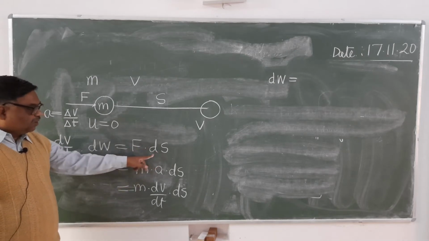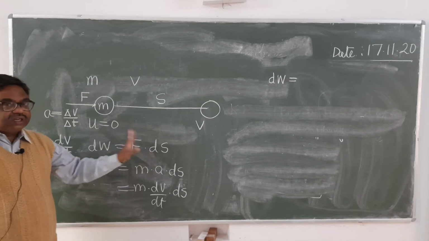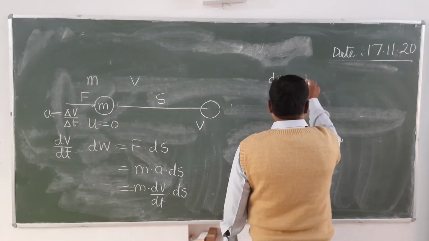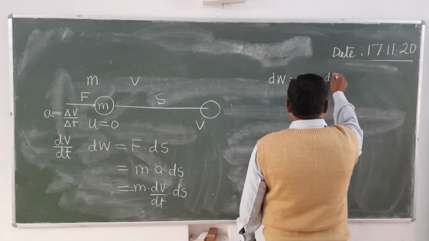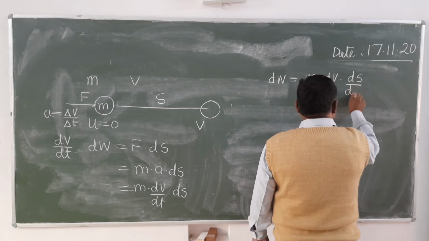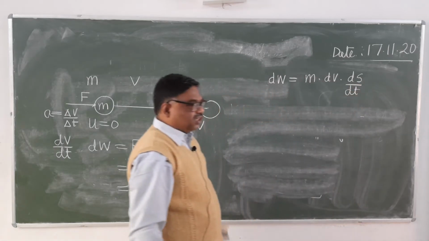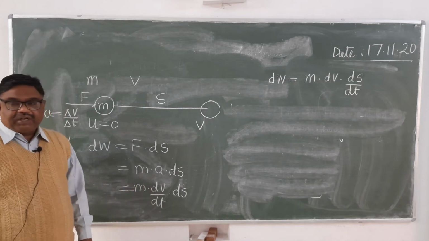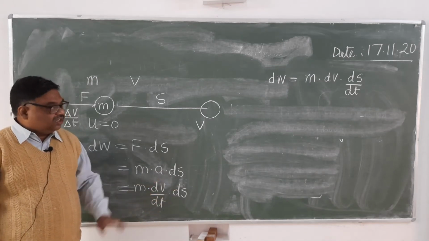Over this displacement, what will be the amount of work? It is given by this. So see here, you rearrange the term. Here m into dv into ds, and dt you write in the denominator of ds. The dt which was earlier written in the denominator of dv, now it has been written here.